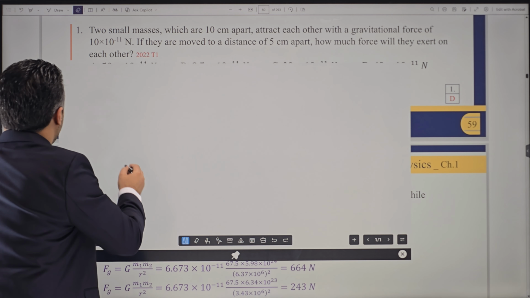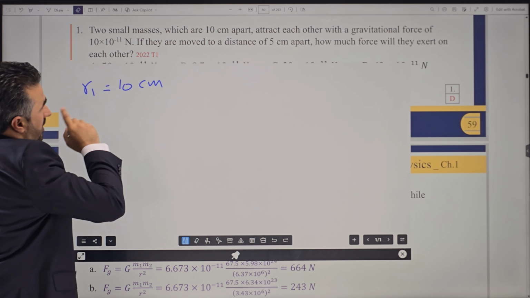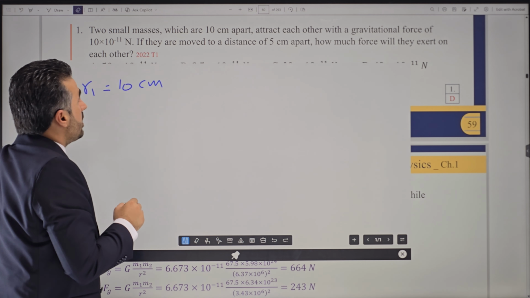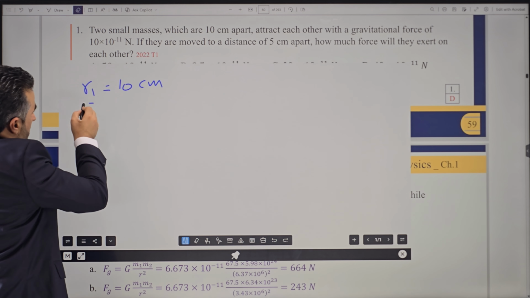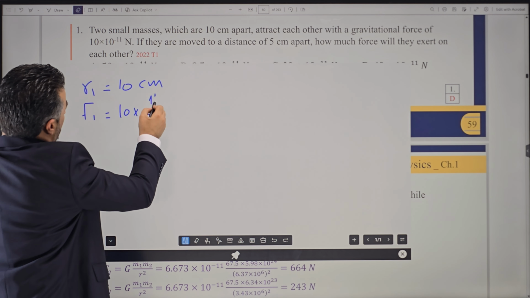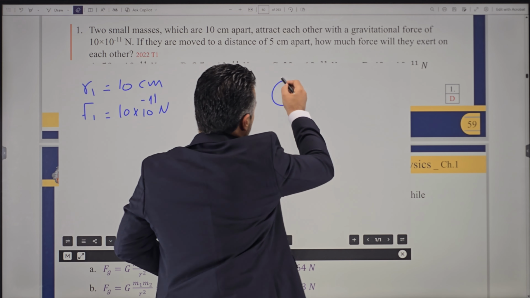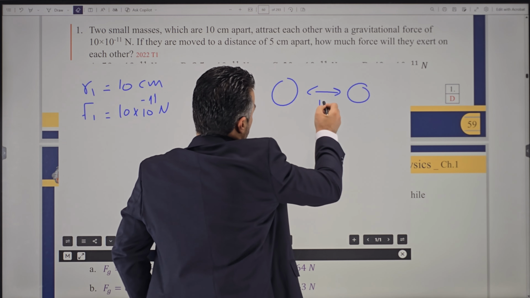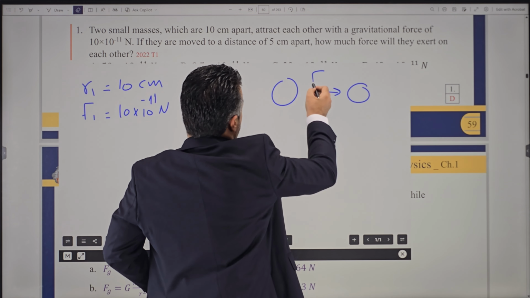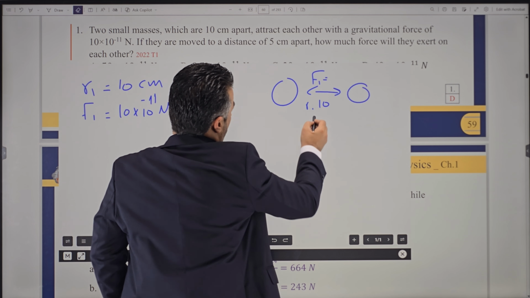Remember this. Can I call this 10 centimeter apart the first radius? Then it says they attract each other with a gravitational force of this much, so I can call that F1: 10 times 10 to the power negative 11. You might ask how I know it is R1. This is the first distance where they are, 10 centimeter apart, and they attract each other with this much force. So you call it F1, and this is R1.